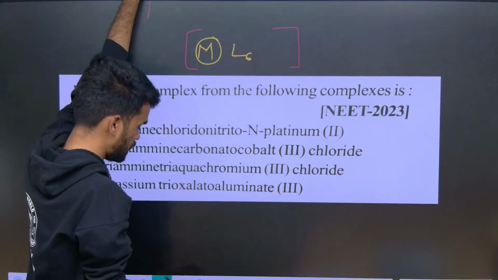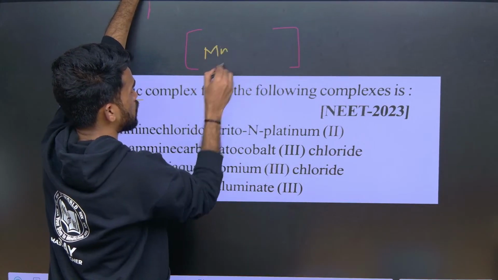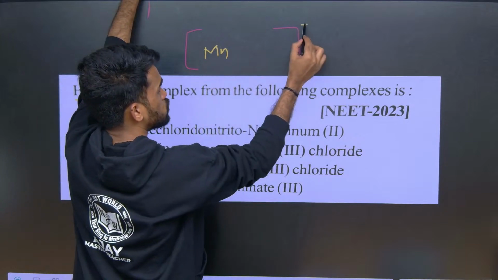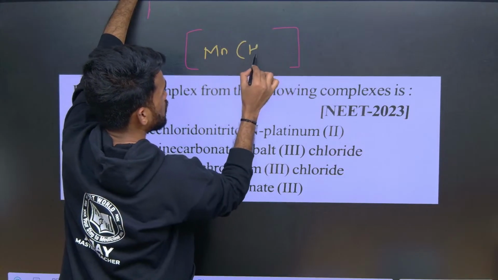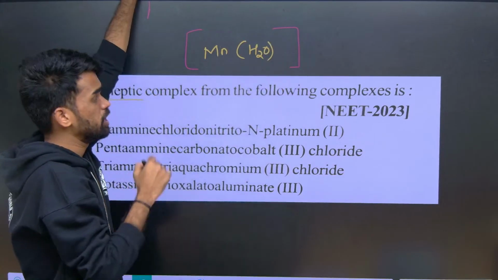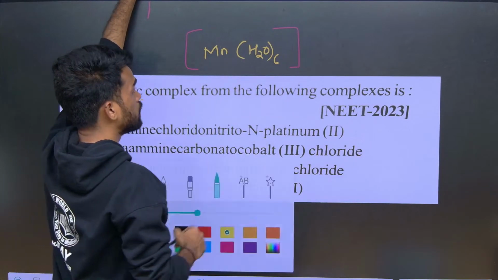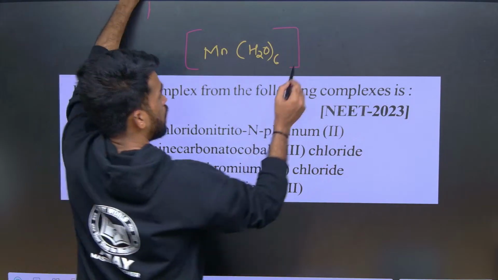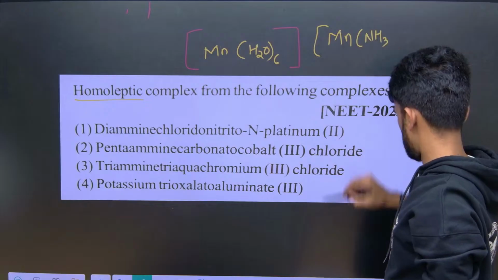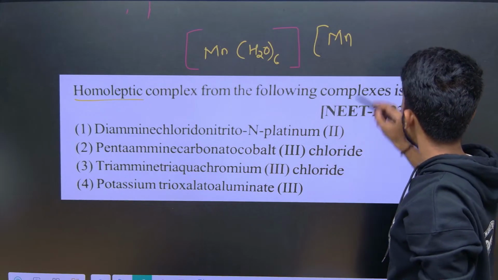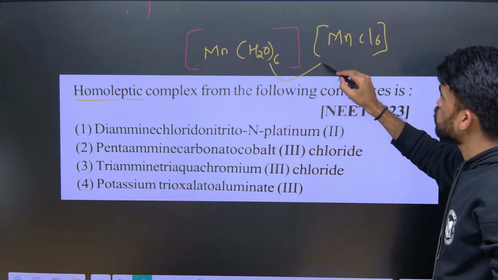For example, let us say we have a manganese complex, with +2 or whatever oxidation state. All the ligands inside should be of one type, like [Mn(H2O)6], or [Mn(NH3)6], or whatever it can be, or [MnCl6].